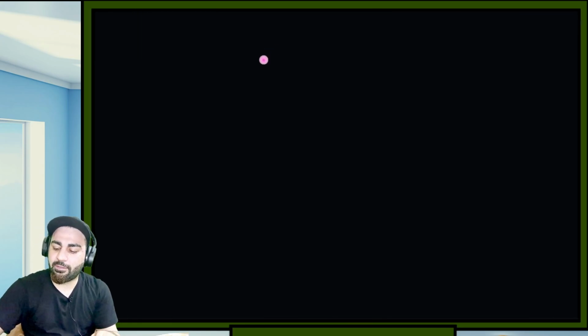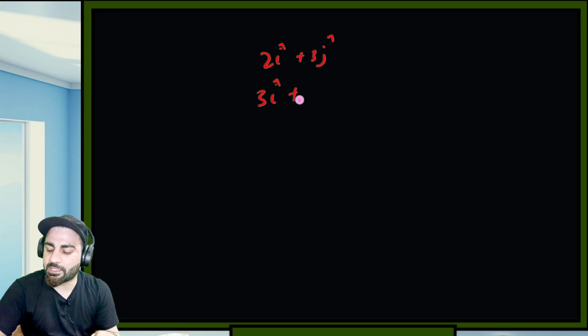Let's suppose we have the vector 2i cap plus 3j cap, and then we have 3i cap plus 6j cap, something like this. This is my vector A and this is my vector B.